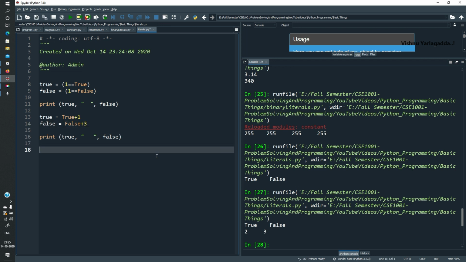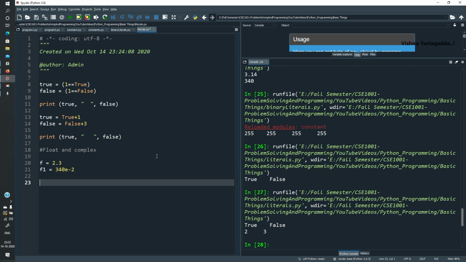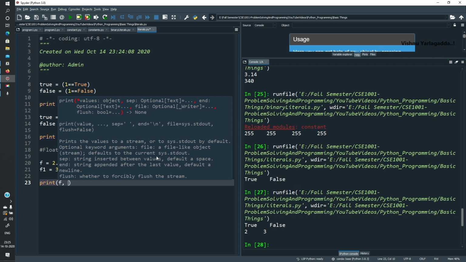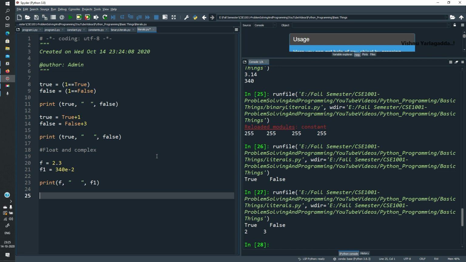And similarly we have other literals like float and complex. f is equivalent to 2.3, it's a float number. f1 is equivalent to 340 e power minus 2, and 0.034 will be returned. So print of f comma f1, which is going to print the value. And the complex also I will finish.